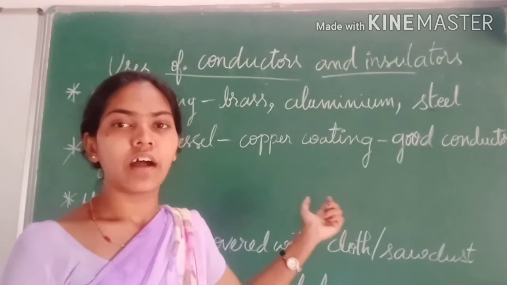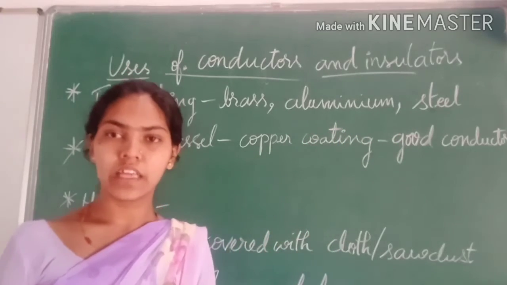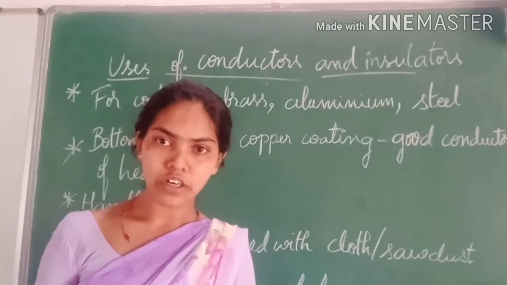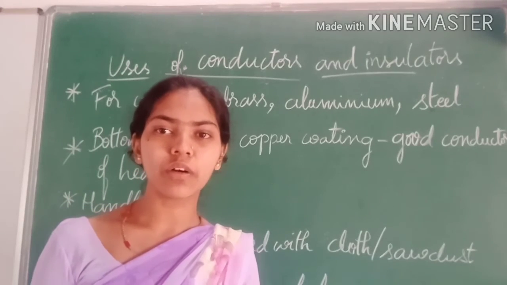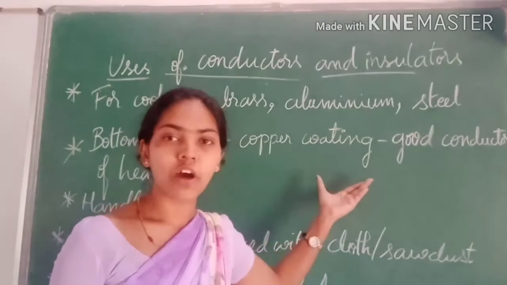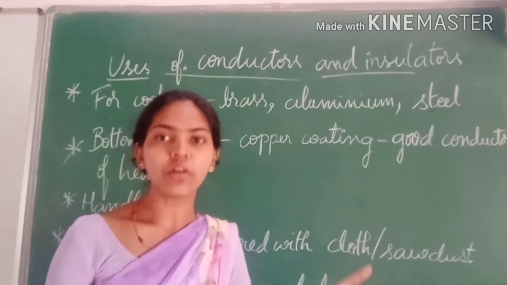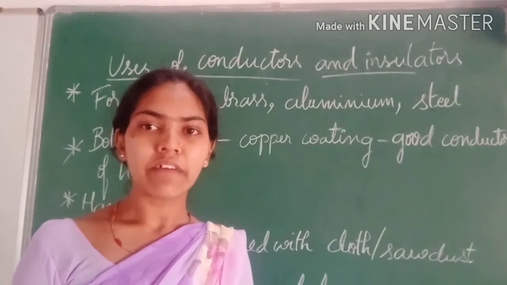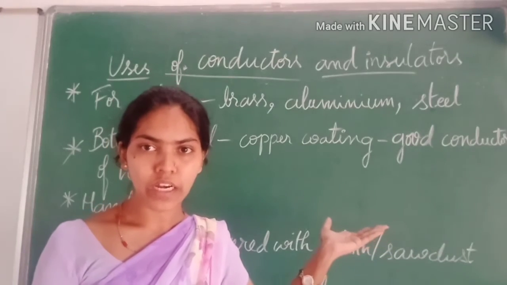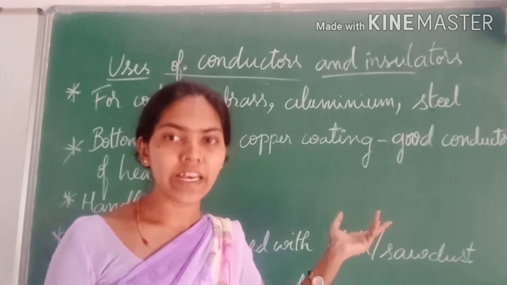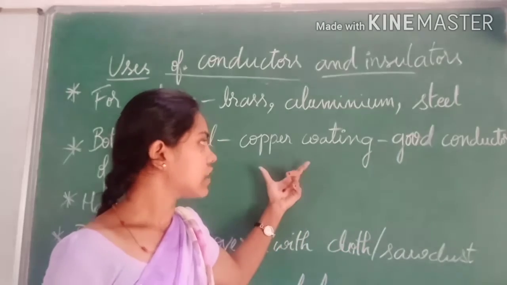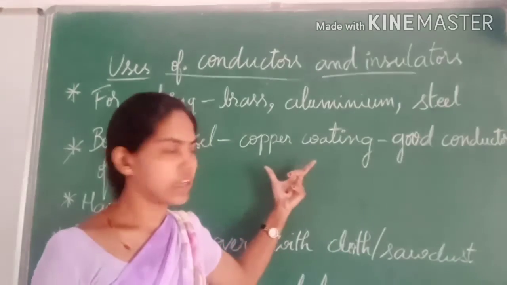And nowadays we use vessels having a coating of copper, because copper is a good conductor of heat. So the dish will be cooked very quickly if we use a vessel having a copper coating.